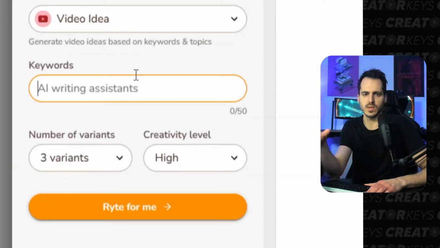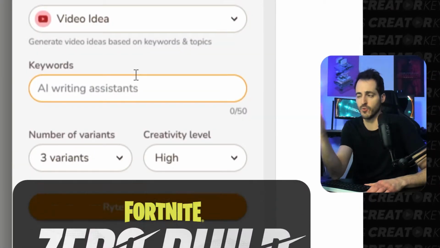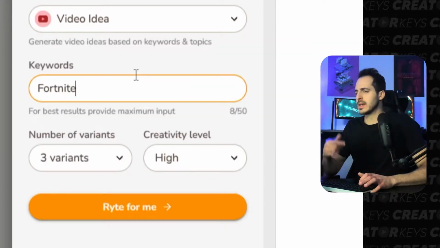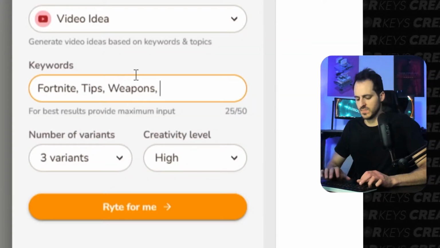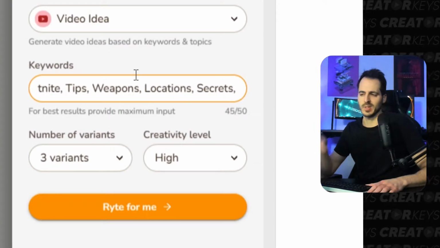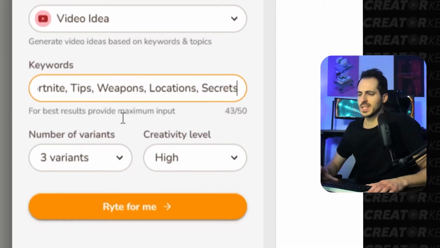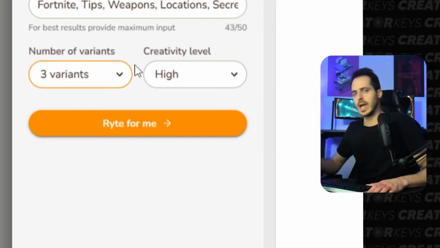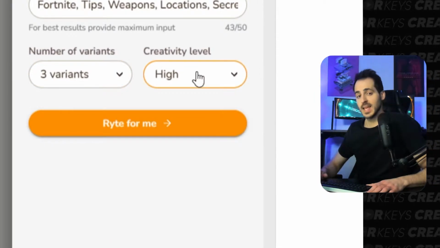So next we'll select the keywords. I've been playing a lot of Fortnite no build mode recently, so let's try that. Fortnite, tips, weapons, locations, secrets. Now there is a 50 character limit, so I'll keep it at that. And now we'll select how many variants we want. We'll do 3 different variants, so it'll give us 3 options to choose from. And then we can select the creativity level.